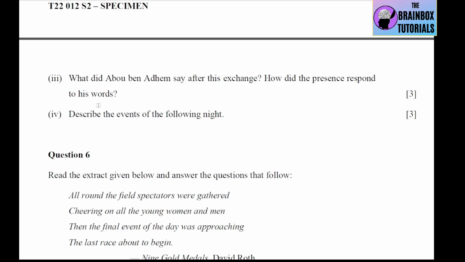Okay, number 4 is describe the events of the following night. So the following night, the angel came again and showed Abu the names of those whom God had blessed. Abu was surprised to see that his name was written on top. So these were the events.